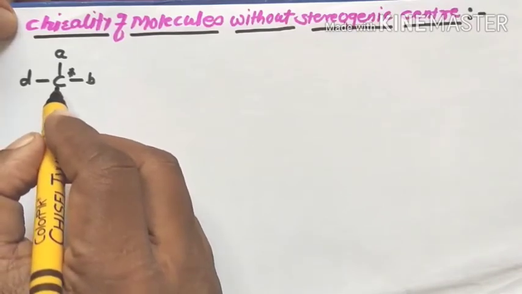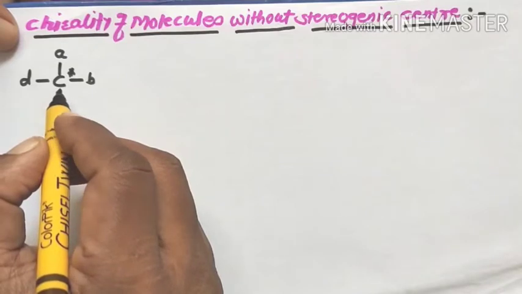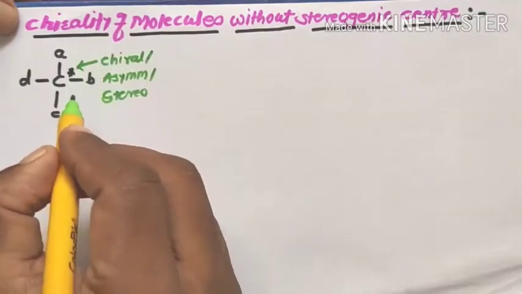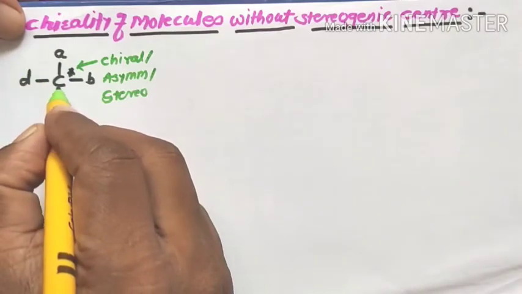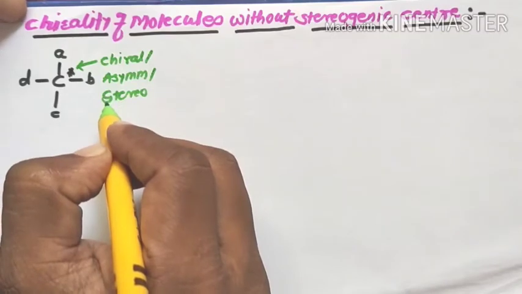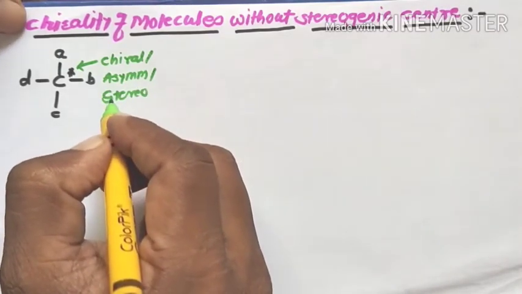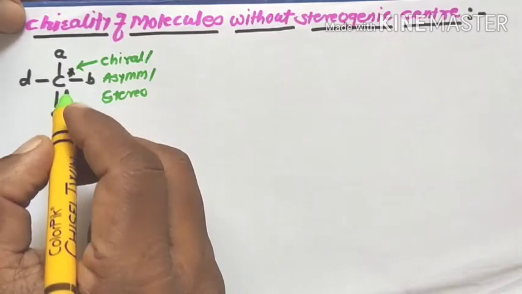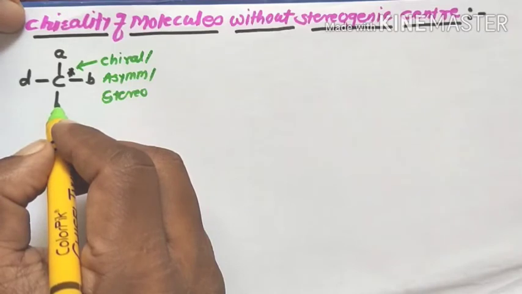Okay, chirality is essential for optical activity. Here, the carbon is bonded to four different groups. The central carbon atom is known as a chiral carbon atom, also a symmetric center, or a stereogenic carbon atom. Such a molecule shows optical isomerism due to the presence of chiral centers.